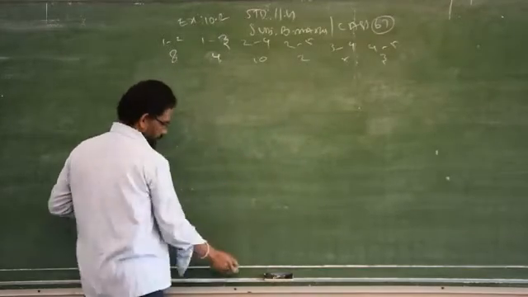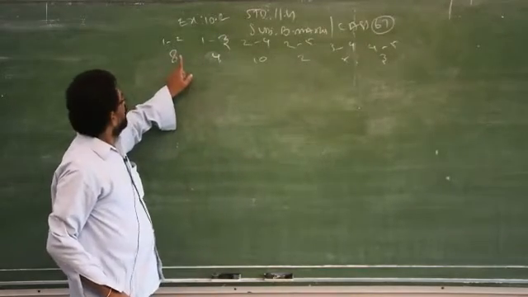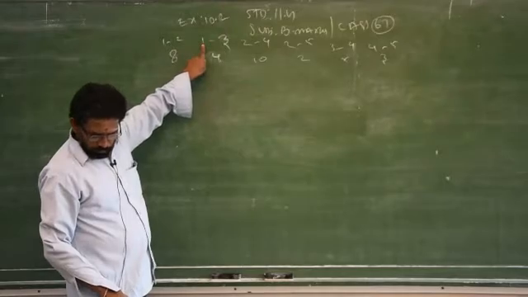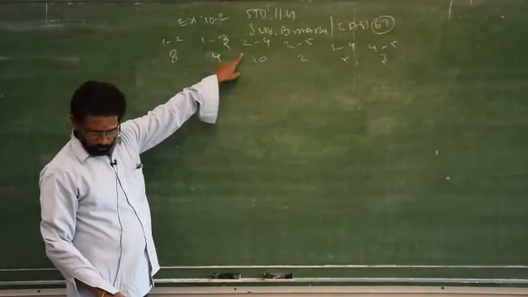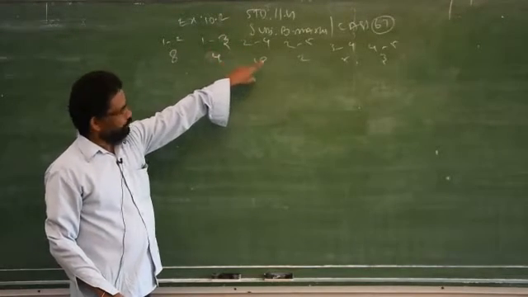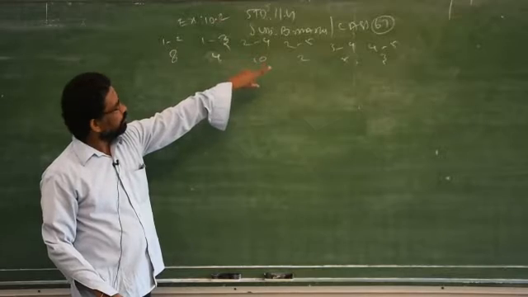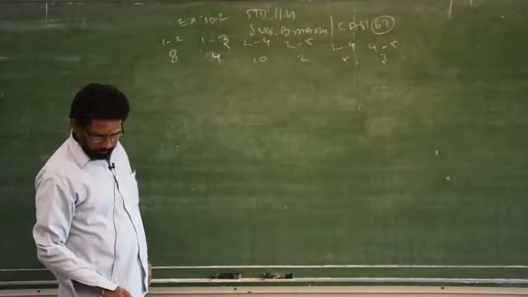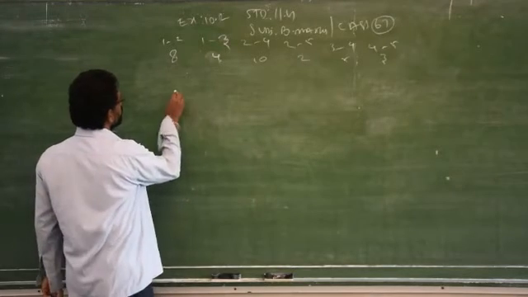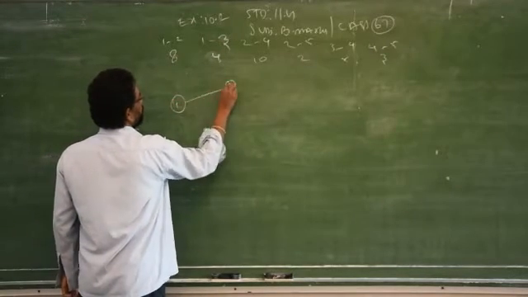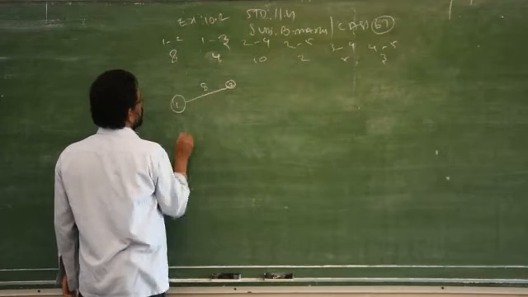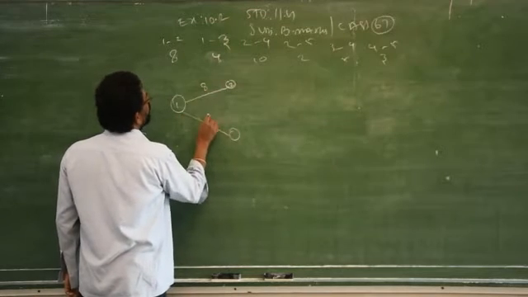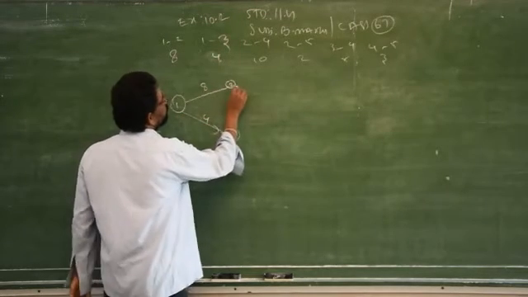I will check the question. 1 to 2, 1 to 3, 2 to 4, 2 to 5, 3 to 4, 4 to 5. Nodes 1, 2, 3, 4, 5, 6. Now 1 to 2 is 8 hours, 1 to 3 is 4 hours, 2 to 4.